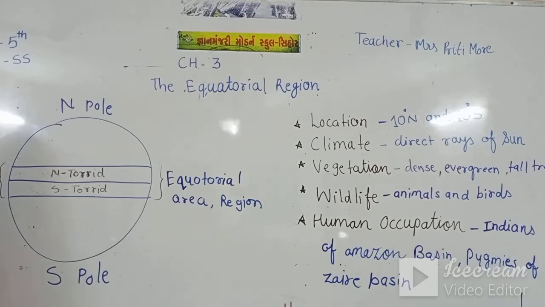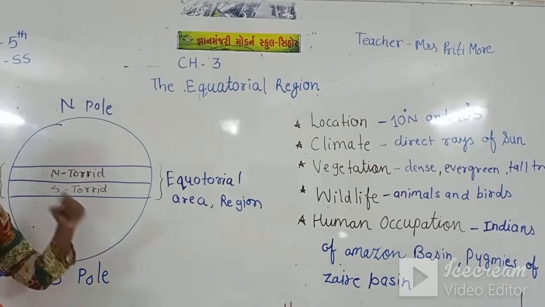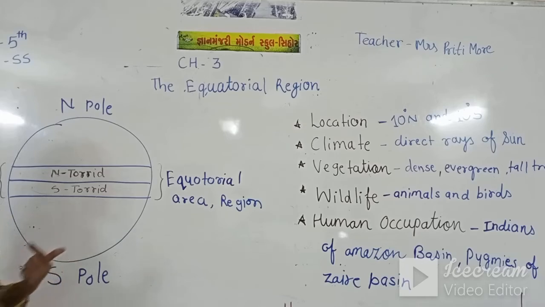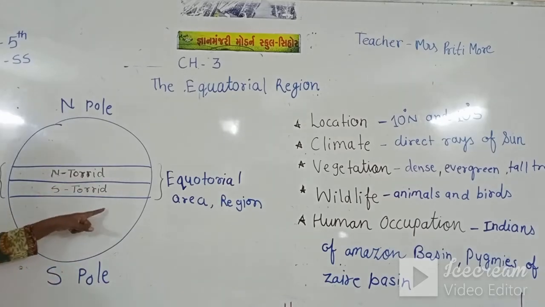That means the sun rays directly come on the north torrid zone and the south torrid zone, and spread very fast over each and every area of this particular equatorial area. And if you see, the sun rays come here at a slanting way.